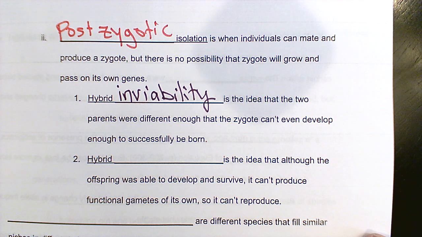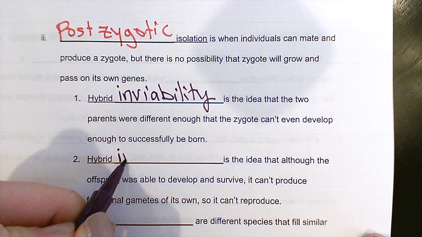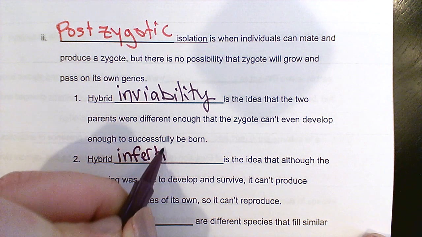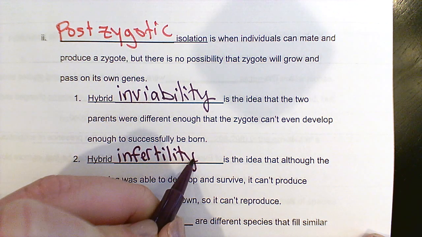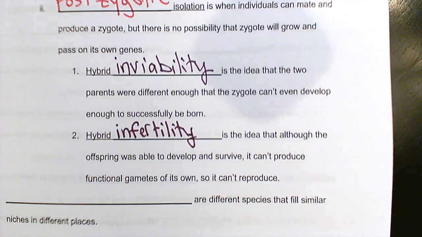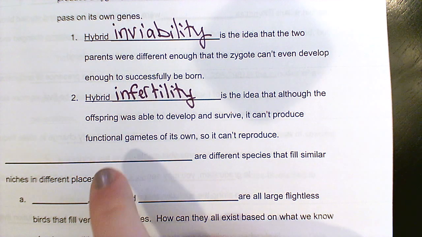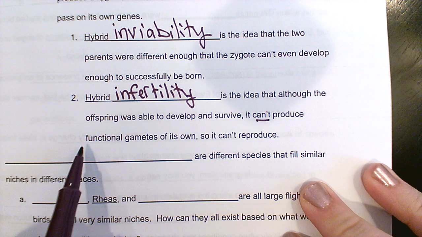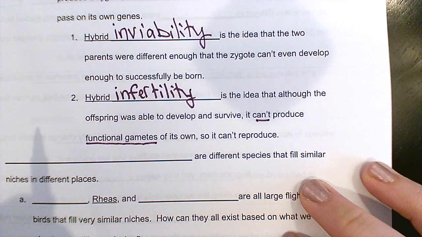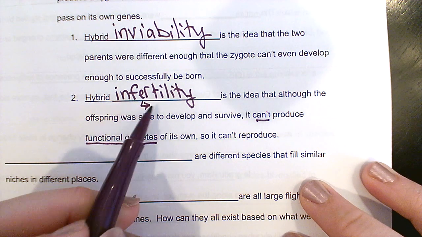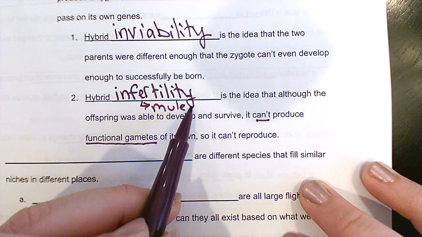And then the second one is hybrid infertility, which I always really like to talk about when I'm defining a species to start with. Yes, the zygote is created, the offspring develops in the womb, the offspring is born, but it can't produce functional gametes of its own. So this is the classic example we've talked about, which is mules.